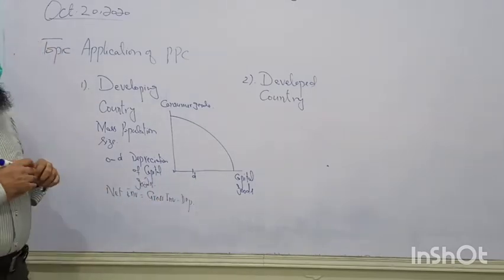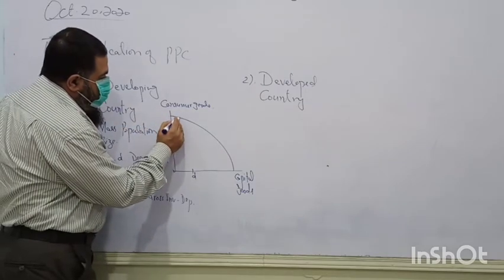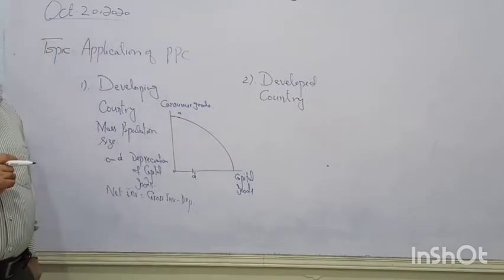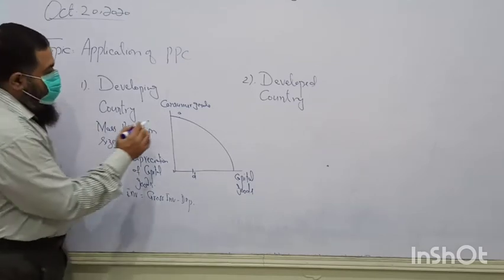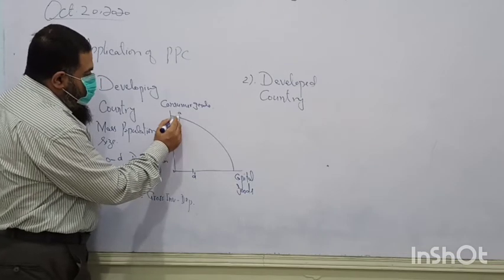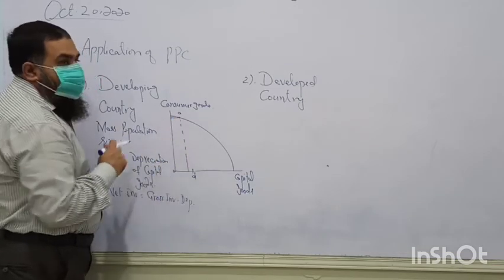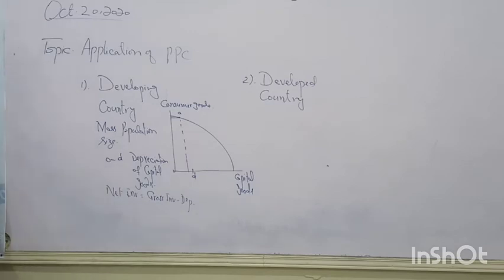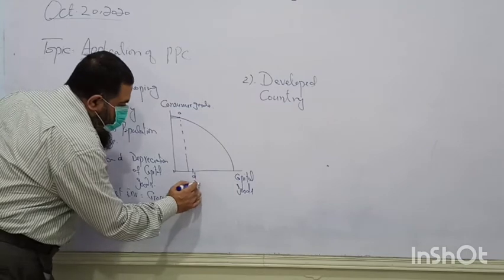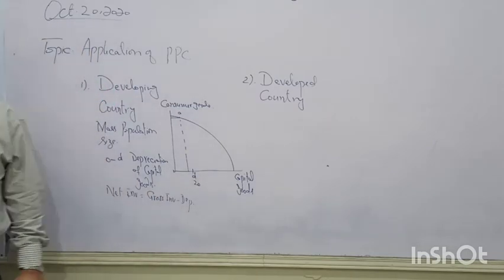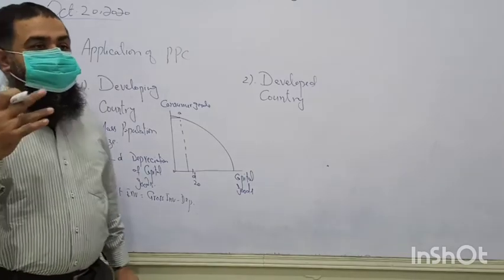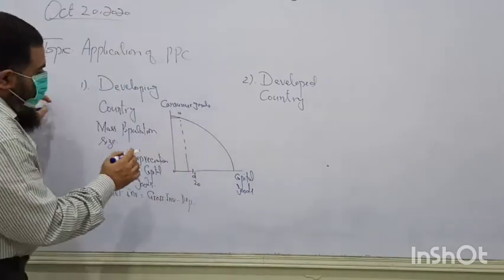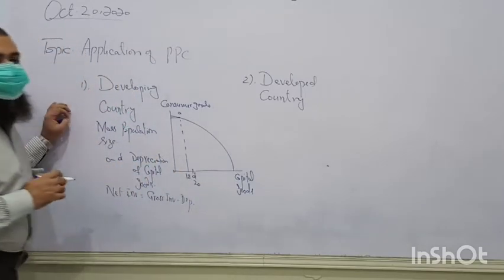Okay. Now this country is producing at this point A, where almost all the resources are allocated to produce consumer goods. Only a few capital goods are produced, less than the depreciation value. Suppose 20 capital goods are depreciating every year, and now it is producing only 18.